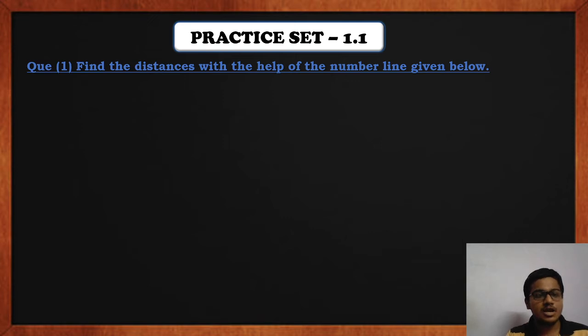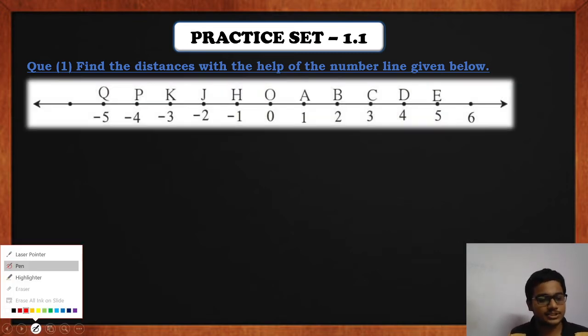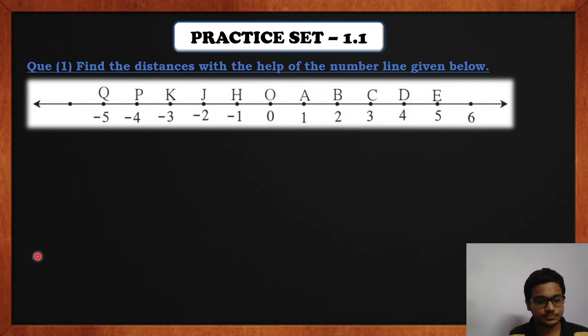The first question is, find the distance with the help of the points on the number line given below. This is the number line that is shown in our textbook. Okay. So let us move further. Now the first question that we have to find is distance BE. First of all, locate where points B and E are. So B is here, -2, and E is here, 5.